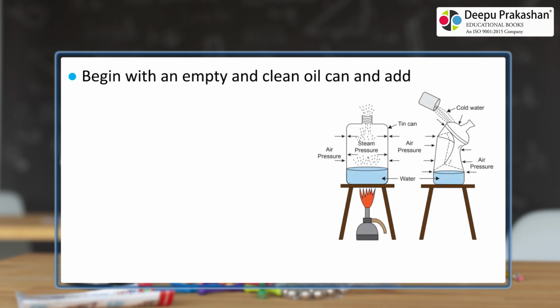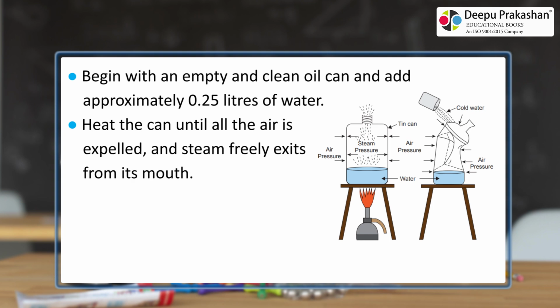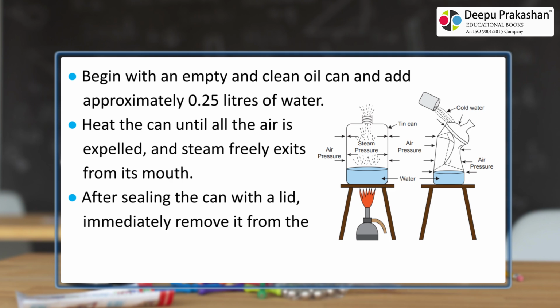Begin with an empty and clean oil can and add approximately 0.25 liters of water. Heat the can until all the air is expelled and steam freely exits from its mouth. After sealing the can with a lid, immediately remove it from the heat. Quickly pour cold water over the can.